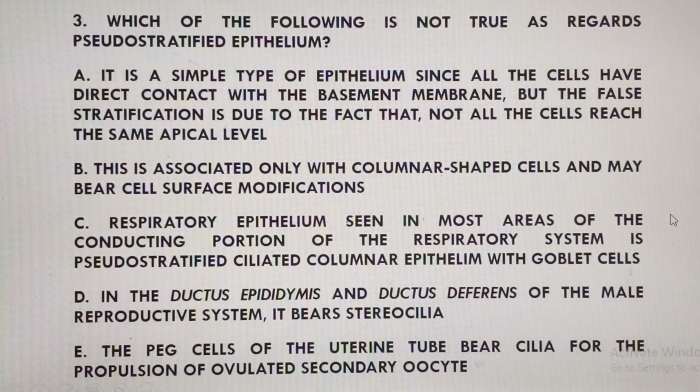Now, option C says respiratory epithelium seen in most areas of the conducting portion of the respiratory system is pseudostratified ciliated columnar epithelium with goblet cells. Now, this is a very true statement. We'll get to know that pseudostratified ciliated columnar epithelium with goblet cells is literally, or the layman will call it, respiratory epithelium, in the conduction portion of what we call the respiratory system. That is where we are going to find this kind of epithelial lining.